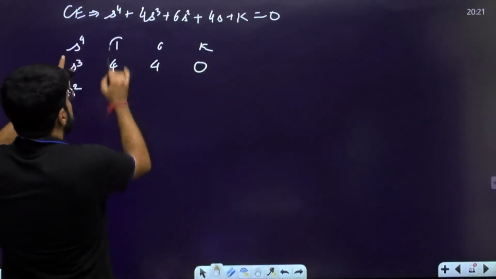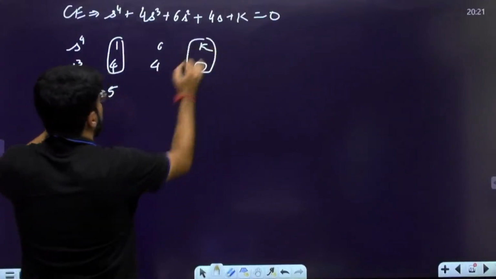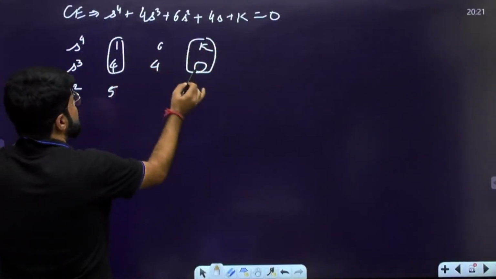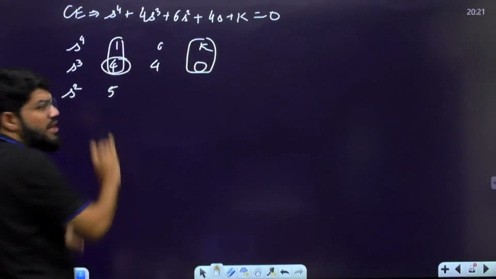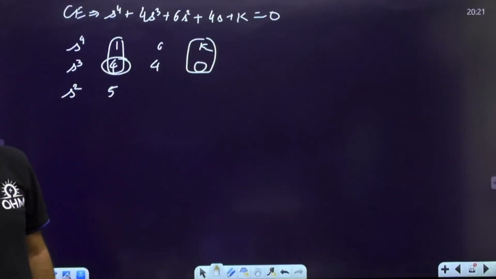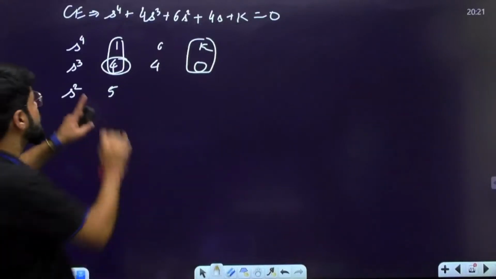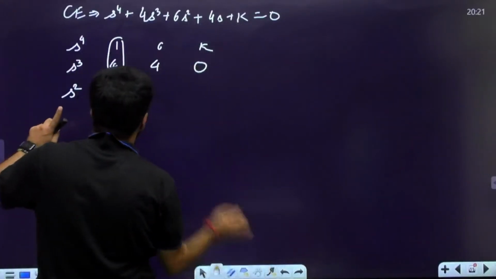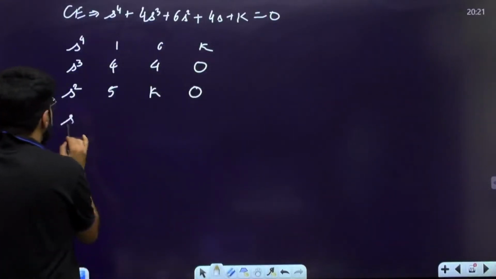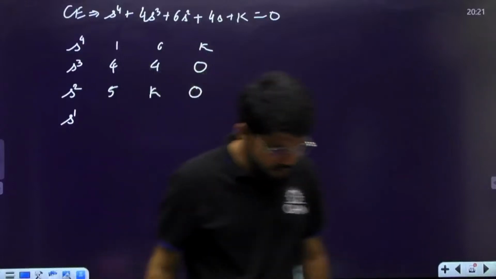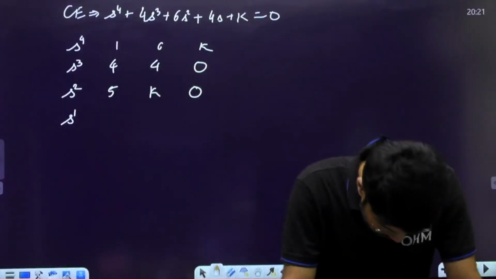Okay, so this is your first column, this is your second column. Now cross multiply 4 into k minus 0. That is 4 into k divided by 4, the first element of the above row. So 4 into k divided by 4 should be equal to k. The last element is 0. Now s power 1.